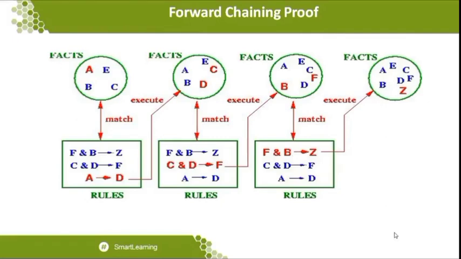Okay. So what I can conclude is, when the facts C and D have been taken, I can go for the implication of F. Thereby I can know the new fact. So these new facts will be added to the facts A, E, C, B, D and F. Once F is added over here, then using F and B, I can attain the new fact, which is Z. So at the final stage, we know that all the facts we identified, and we reach the particular goal: A, E, C, B, D, F and Z. So this is the way the forward chaining is done.